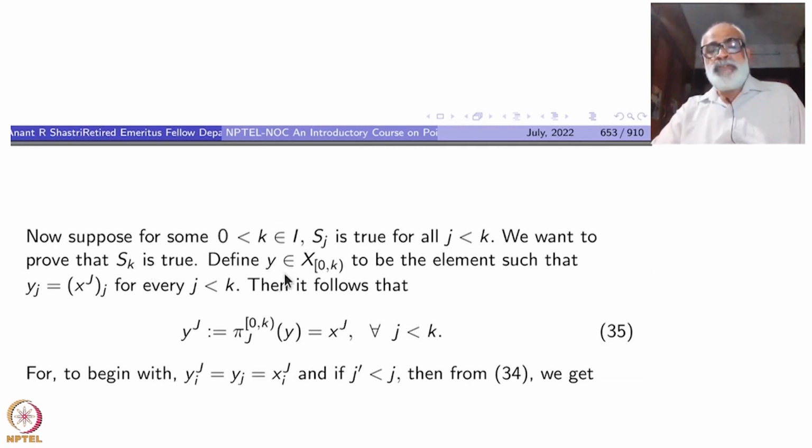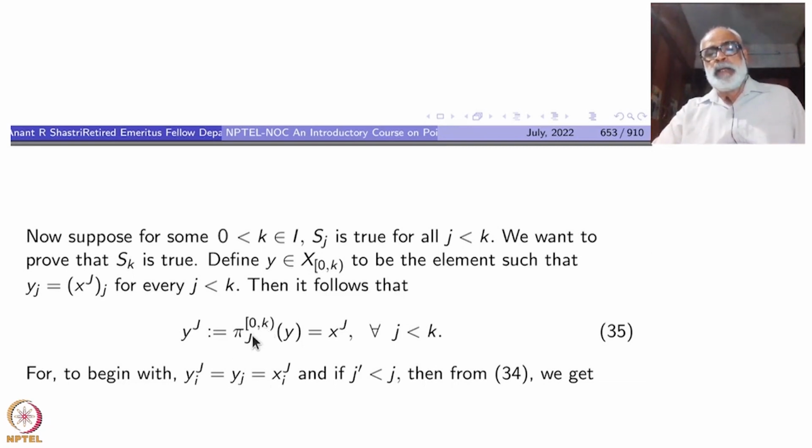Okay. Define y belonging to the product X_0k to be the element such that the jth coordinate of y is the jth coordinate of xj for every j less than k. Then it follows that yj, which is the projection pi j of 0 k of y, is xj.